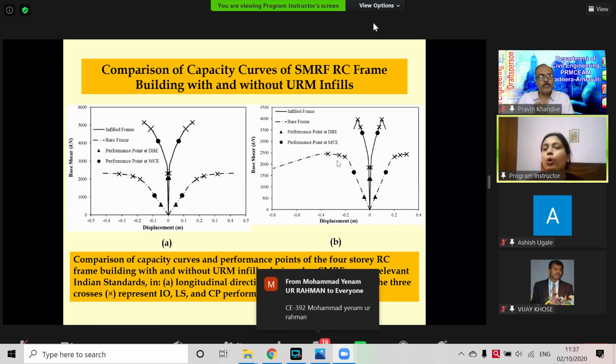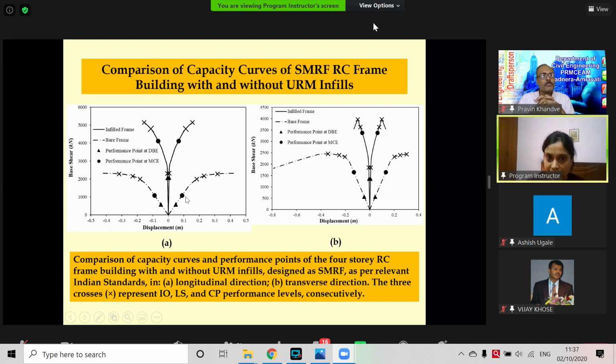We can see for both x and y direction, the stiffness, which is nothing but the slope of this curve, is much lower than the infill frame one. Infill frame is going straight, so very high stiffness, but very low ductility. So we have to be careful in earthquake resistant design while we are incorporating infills. It can lead to failure.